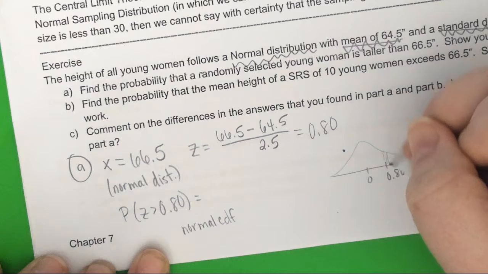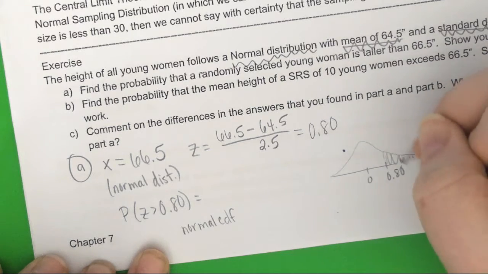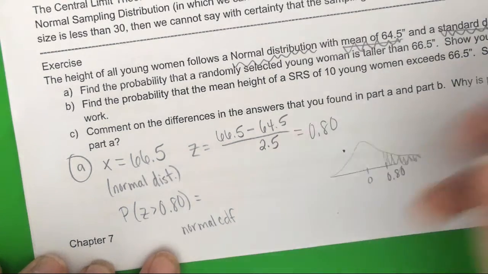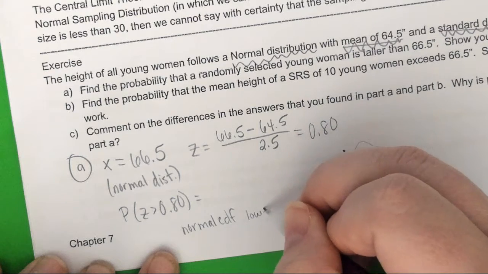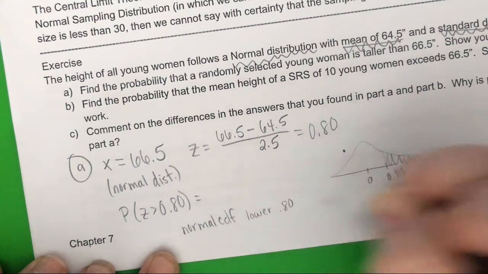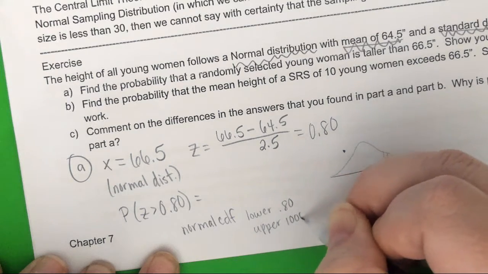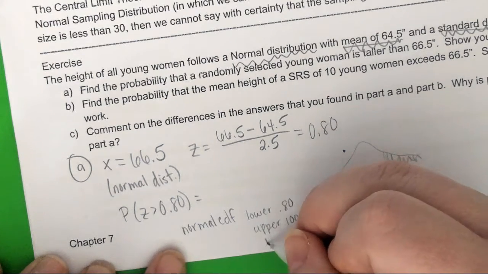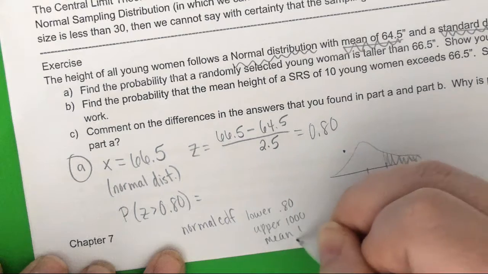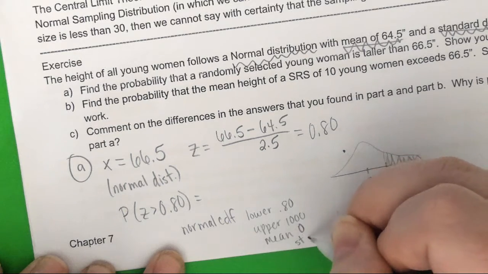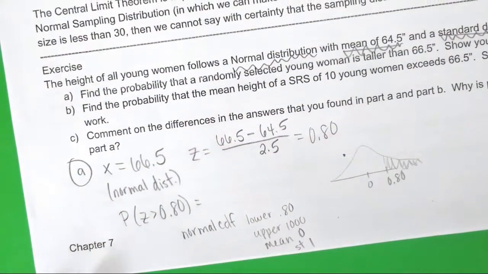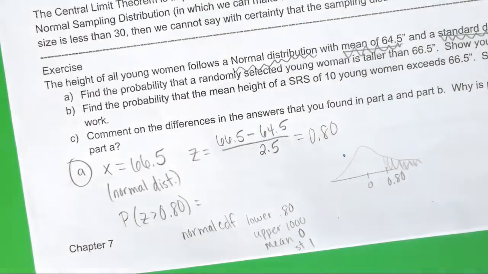We want to know when it's higher than 0.80. So he's going to set his lower at 0.80. He could set his upper at something with a bunch of nines. He could do his mean of 0 and his standard deviation of 1 if he's doing the z-score way.